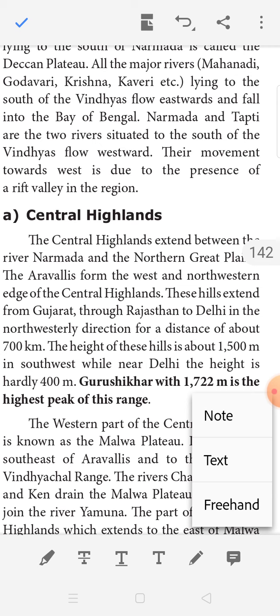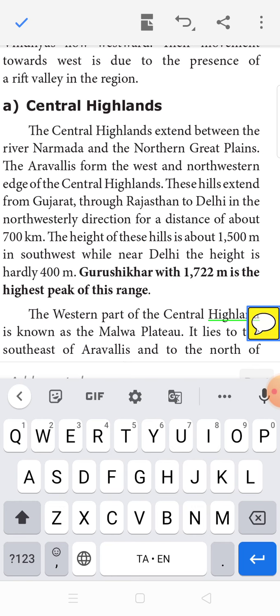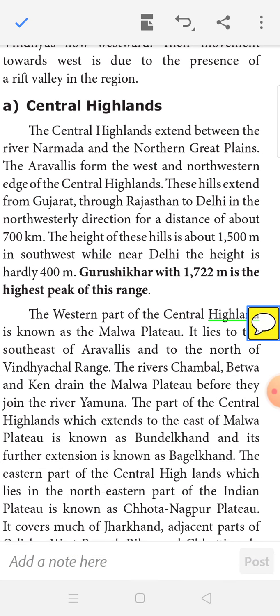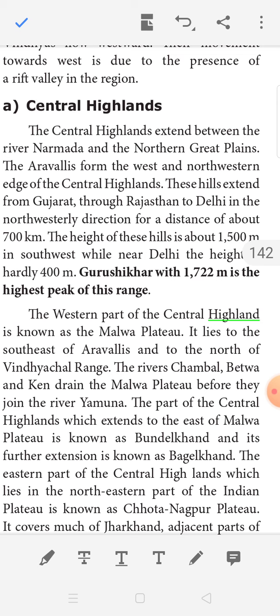while near Delhi the height is hardly 400 meters. This is one more question. Kurshigar, with 1722 meters, is the highest peak in the Aravalli ranges. The highest peak is Kurshigar, and its height is 1722 meters.